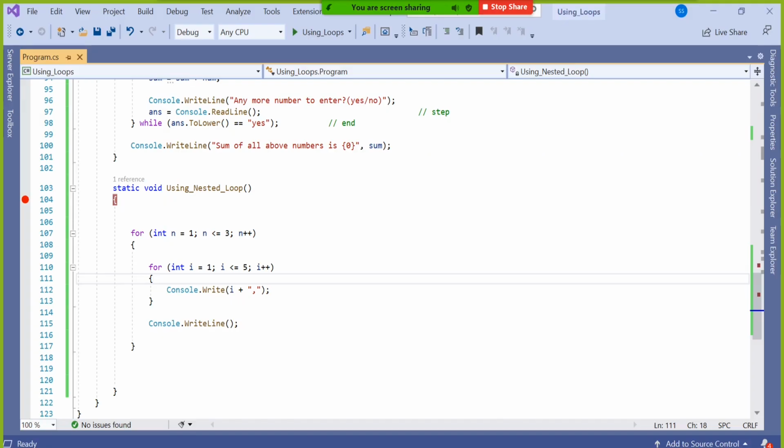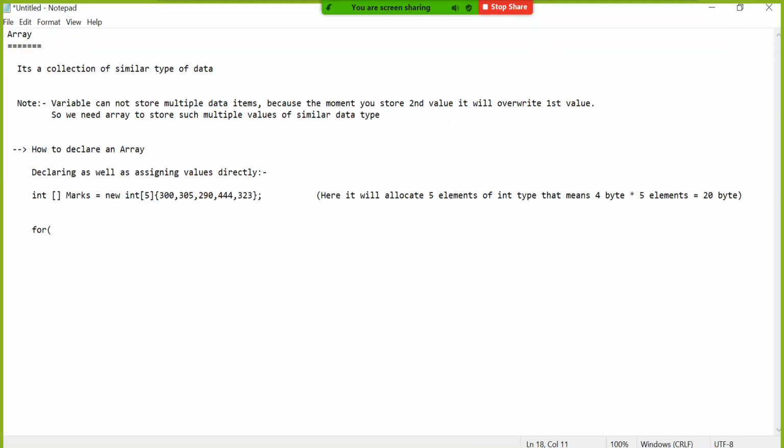So help me, what should I write here then? Integer i equal to 0, i less than equal to 4, makes sense. i plus plus, or also less than 5, both are same. Don't you think so? Less than 5, less than equal to 4, both are same mathematically.